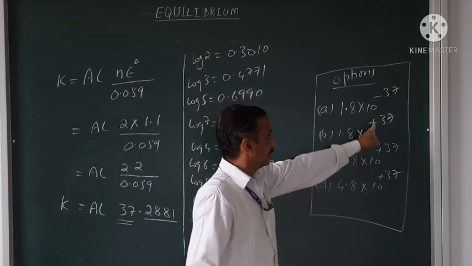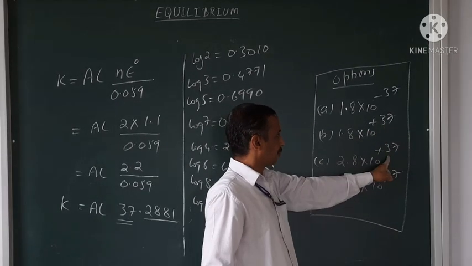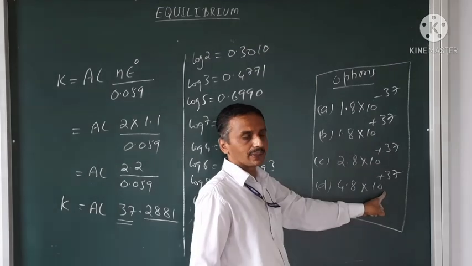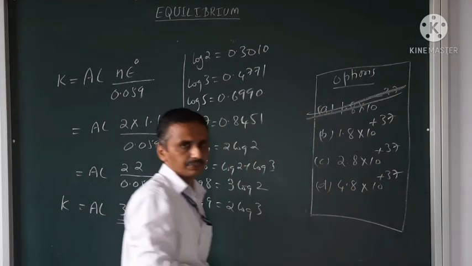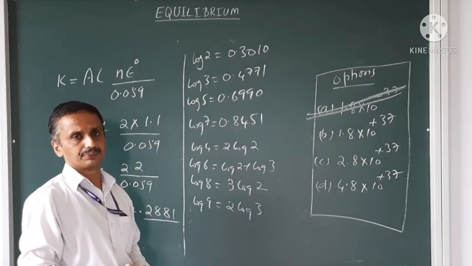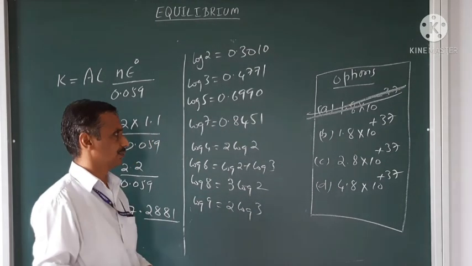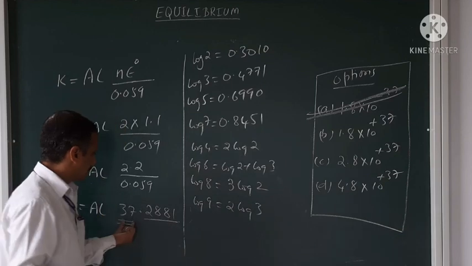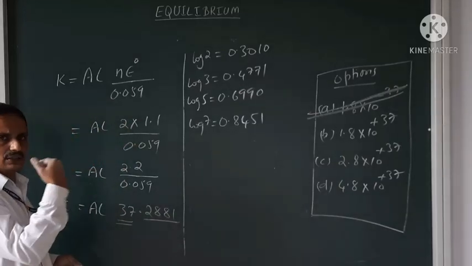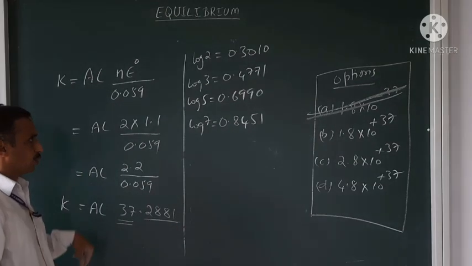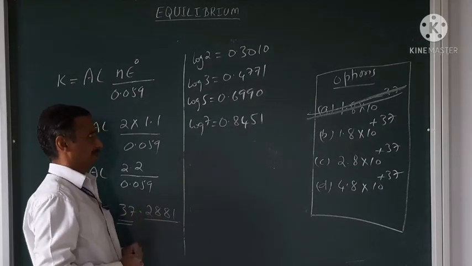Here it is 10 over 37, 10 over 37, 10 over 37. So this option cannot be the answer at all. I eliminated it, because the characteristic should be written as powers of 10. So one answer is neglected. Now 0.2881.